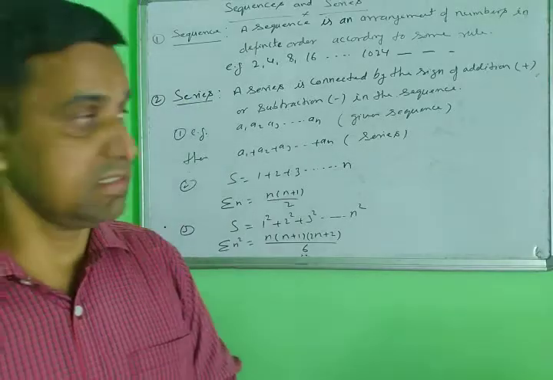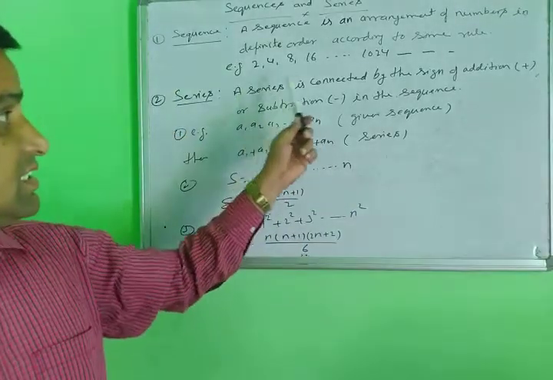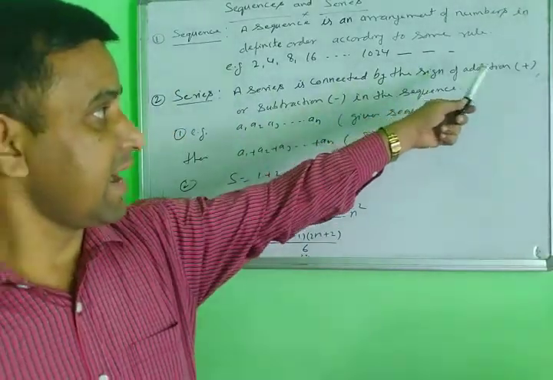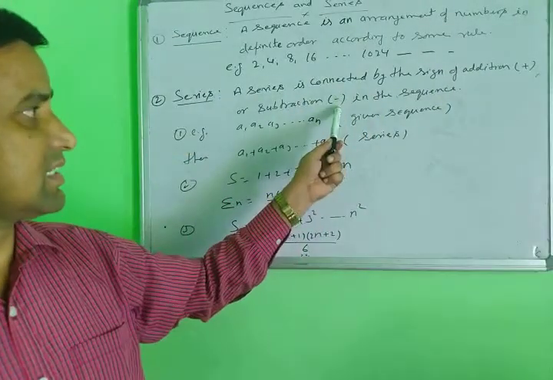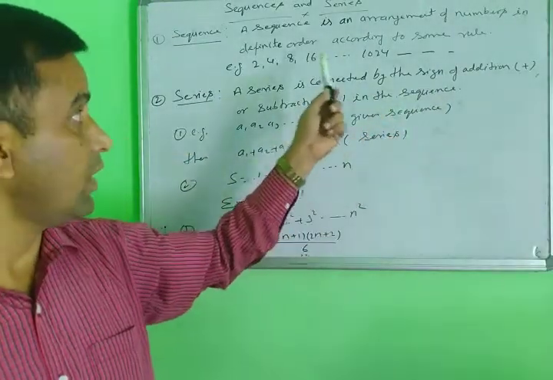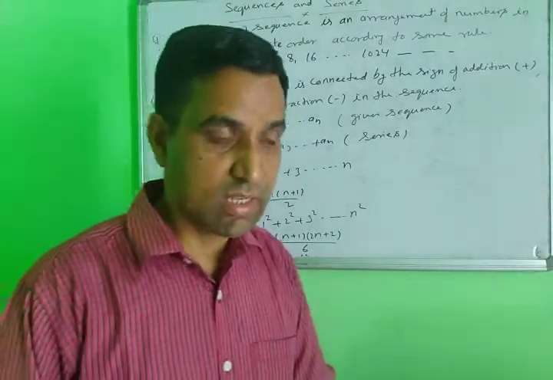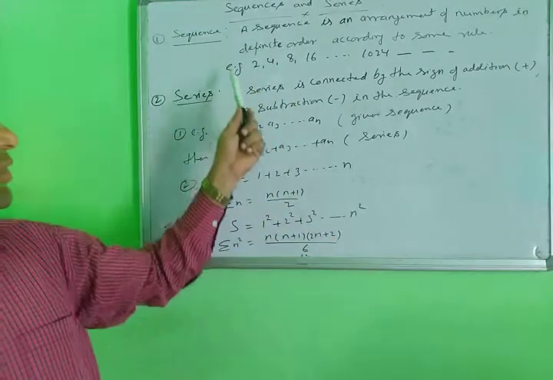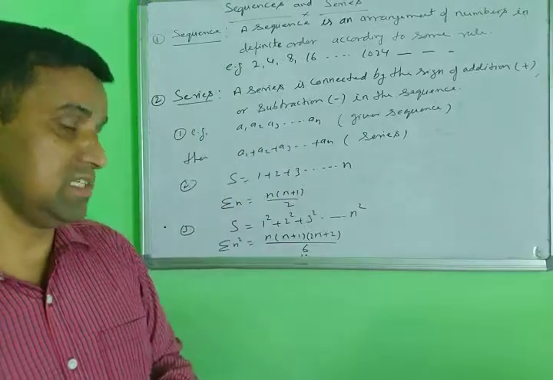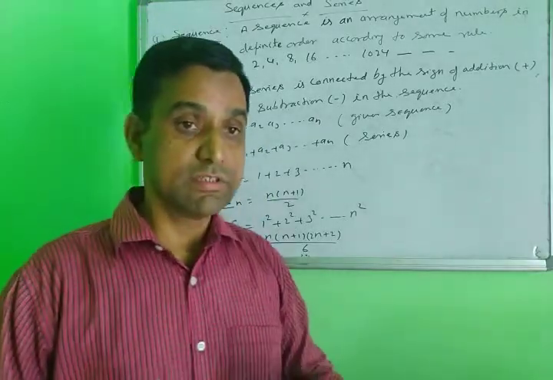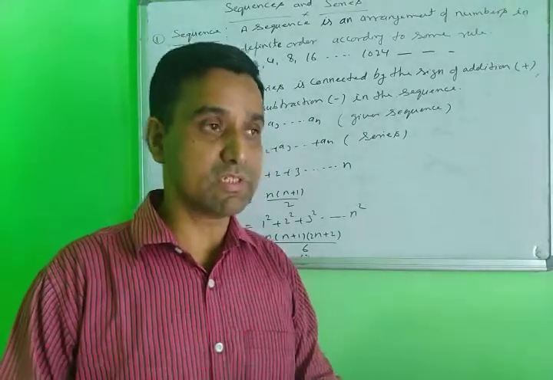After the sequence, the second topic is series. What is a series? A series is formed when the terms in a sequence are connected by addition or subtraction signs. When you add or subtract the terms of a sequence, then you get the series. Some special types of series are given here.